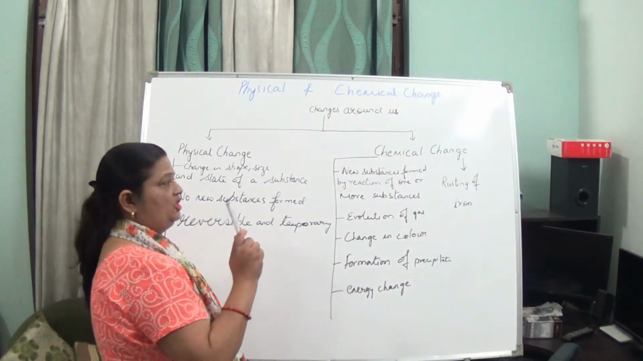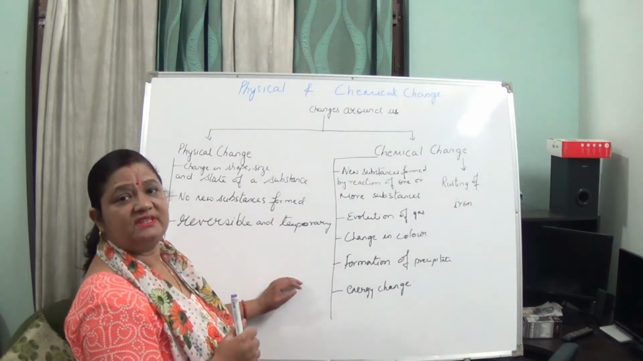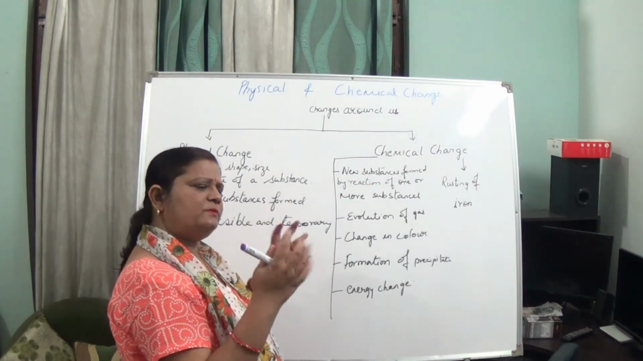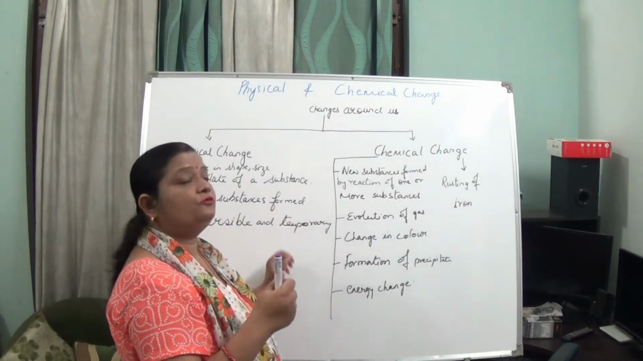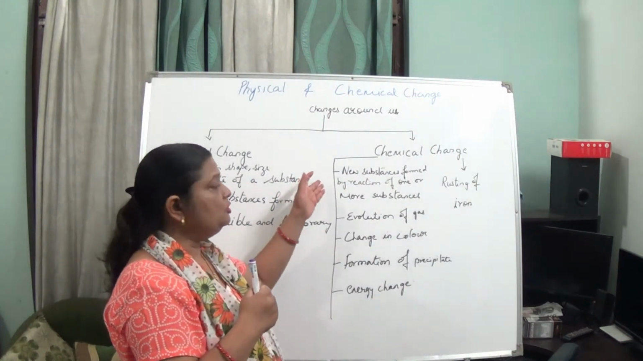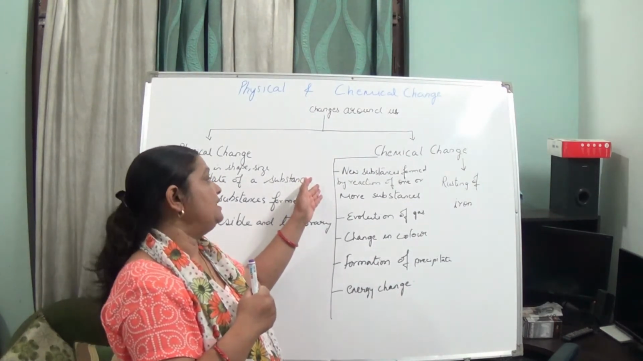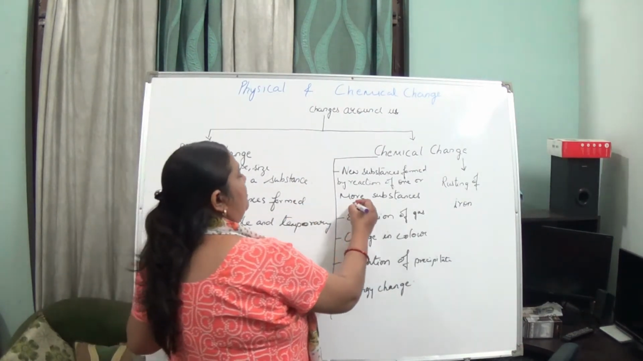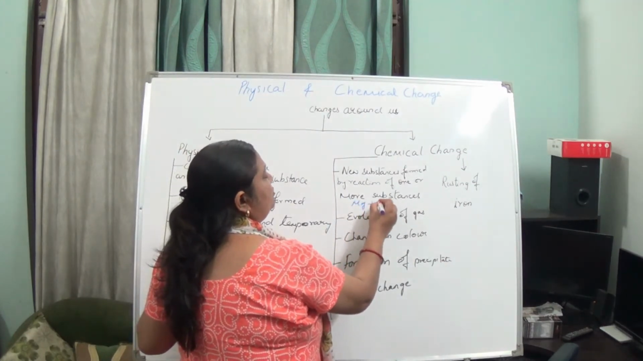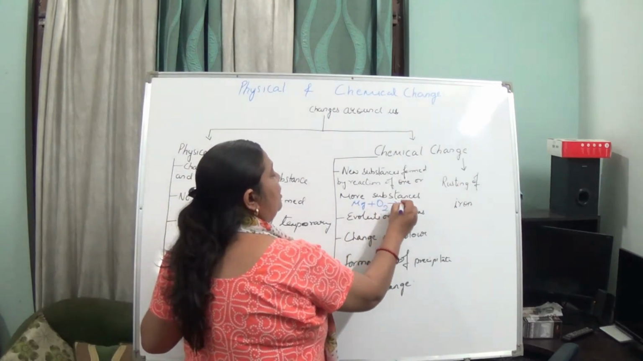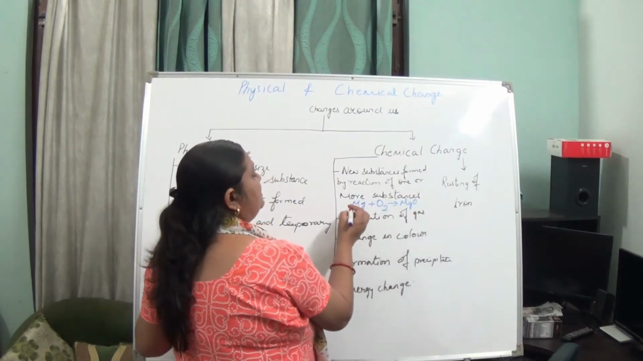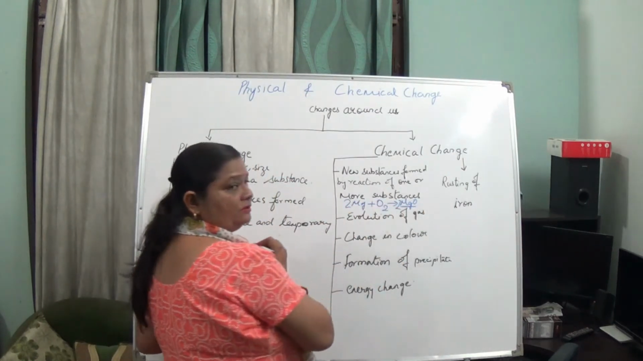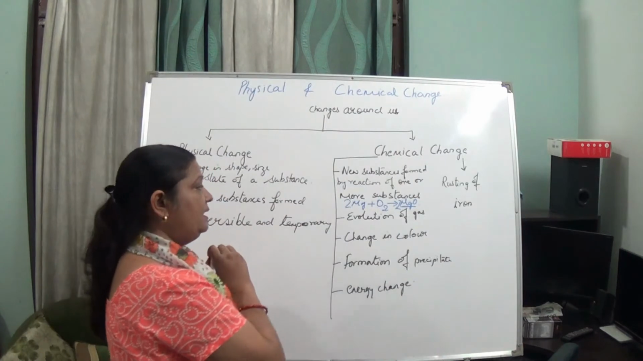Now come to chemical change. In this, what happens? A reaction takes place, in which one or two substances react together to form a new substance. This is known as a chemical reaction. Like if you take magnesium and add oxygen, you get magnesium oxide, isn't it? In this a new substance has been formed, and so this is a chemical reaction.